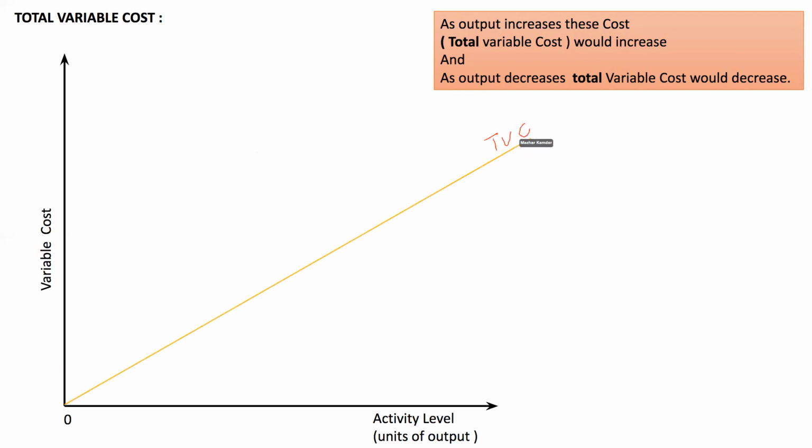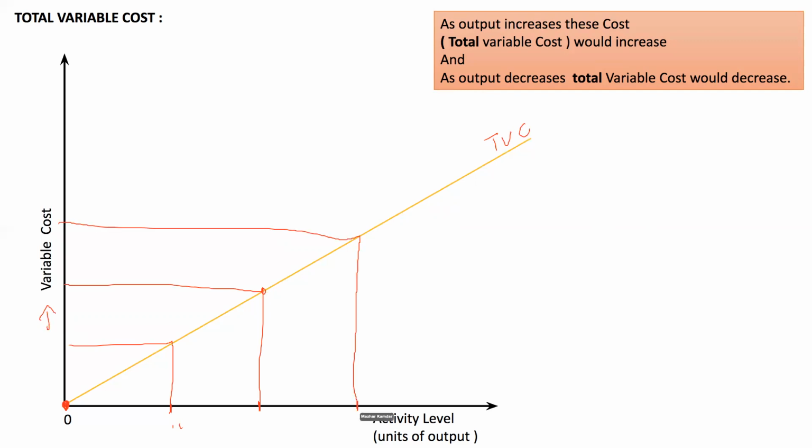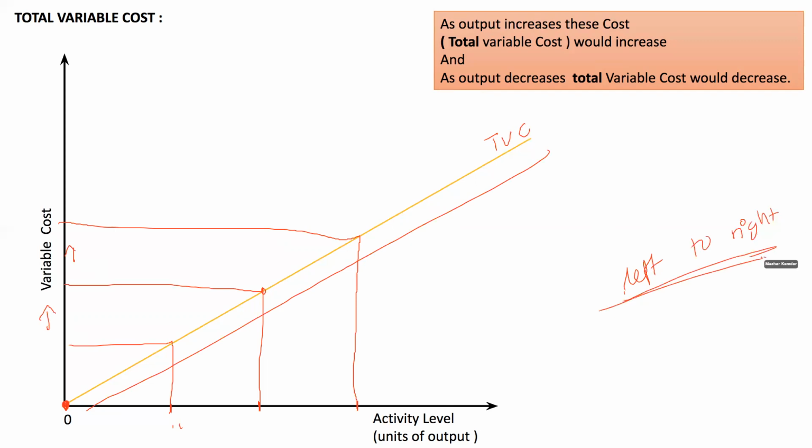If I'm producing 0 units, the variable cost is 0. If I increase it to say 10, 15 or 20 units, my variable cost would increase. If I increase the activity level, the variable cost would further increase. So it is an upward graph which slopes upward from left to right, showing that when the output is 0, the total variable cost is 0.